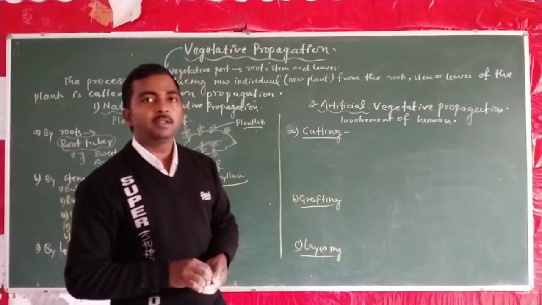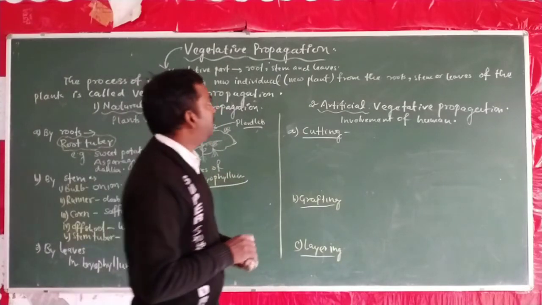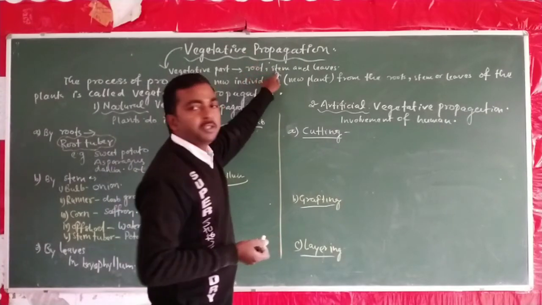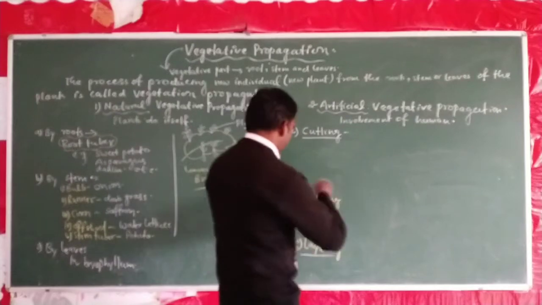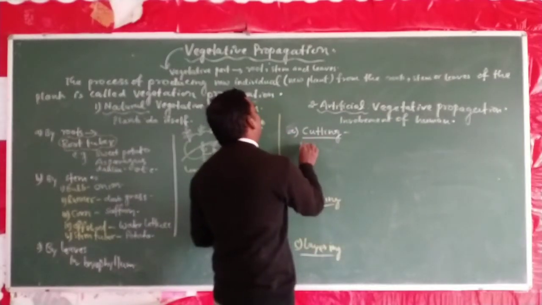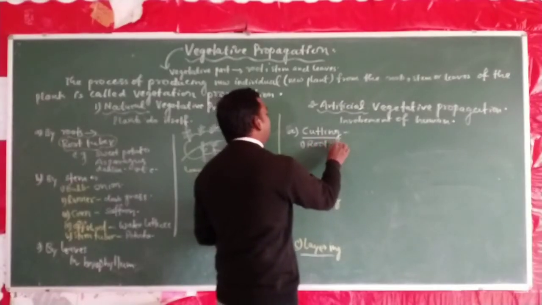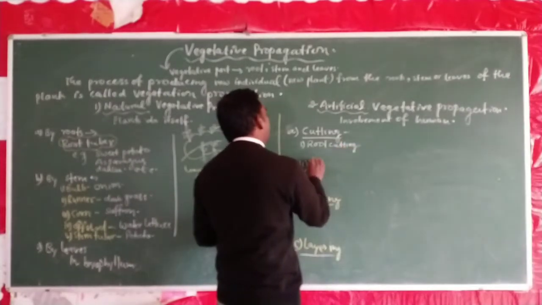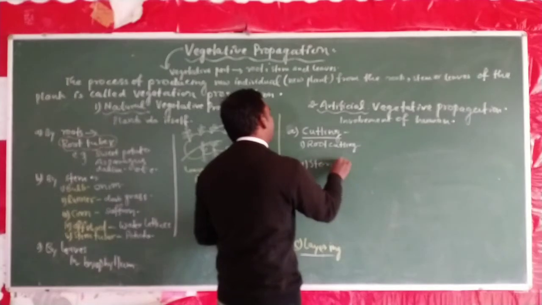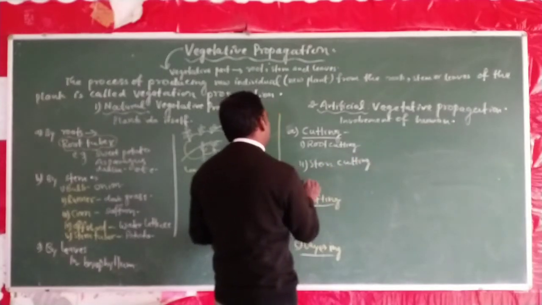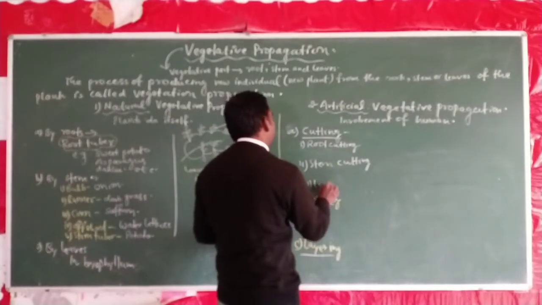Cutting can be done in all kinds of vegetative parts of the plant. That means it may be from the roots, from the stem, from the leaves. So we study one by one about the cutting: root cutting, stem cutting, as well as leaf cutting.